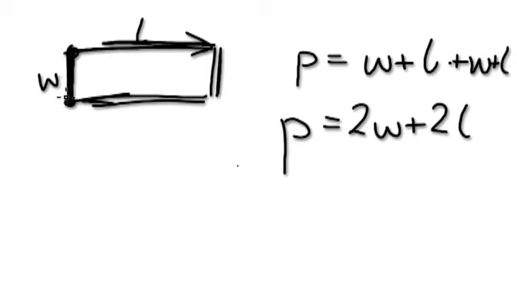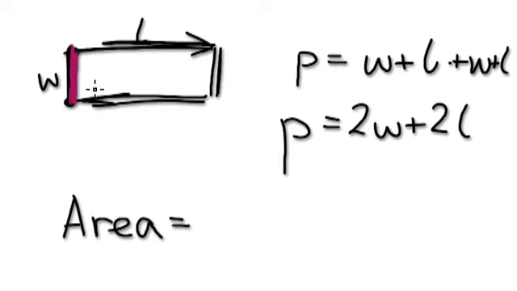Now we can come up with a formula for the area of a rectangle as well. Well, the formula for the area is basically you get the height here and then you drag it all the way to the end here. So that would give us the amount of space that this rectangle takes up.